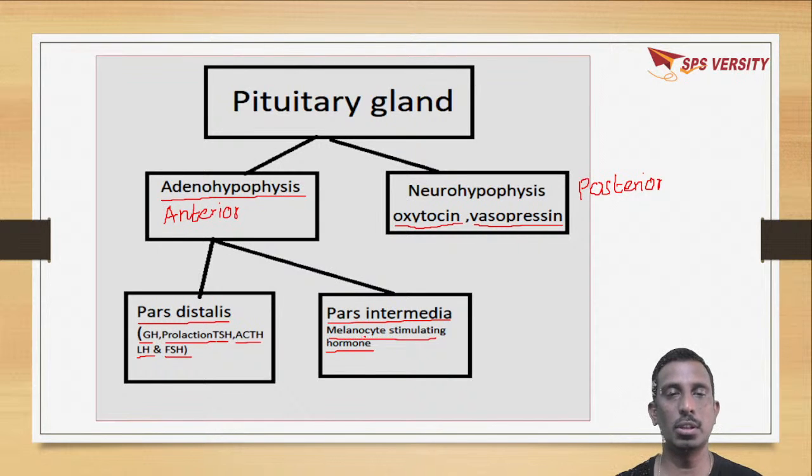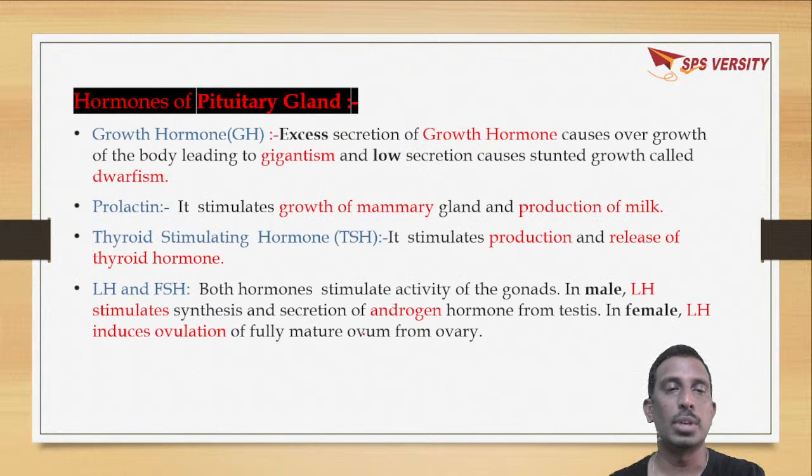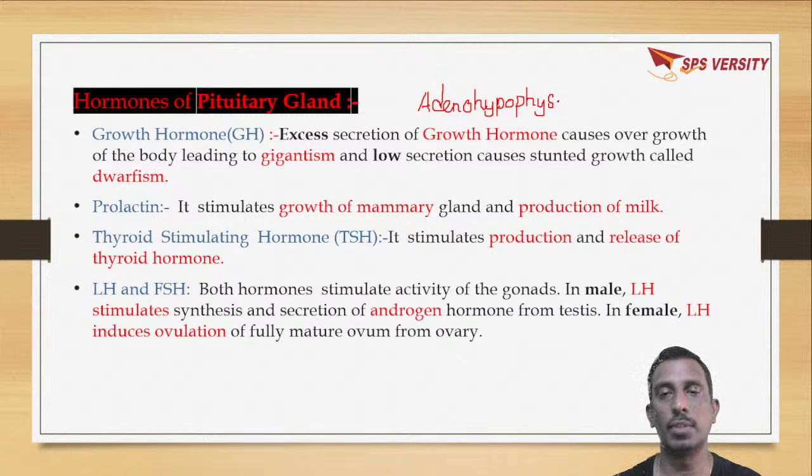So these are the hormones secreted by the pituitary gland. First we'll discuss hormones which are secreted from the adenohypophysis, that is the anterior pituitary gland, which is called adenohypophysis.